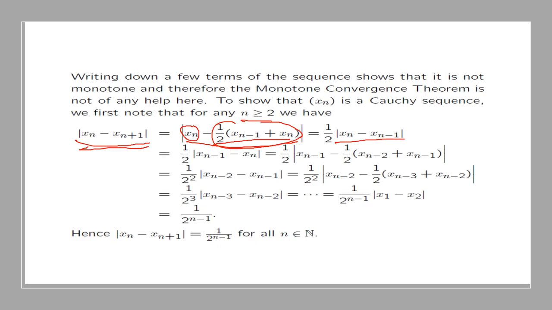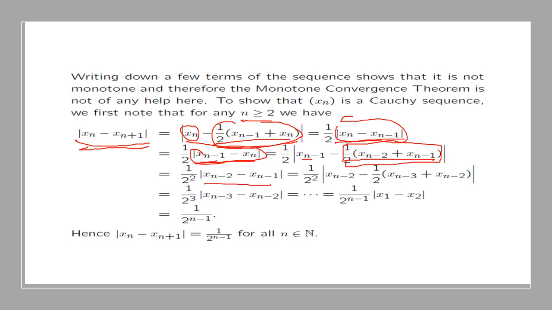Then you simply interchange x_{n-1} and x_n to get this. Because these two are the same, it doesn't matter in which order you write them, since we are looking at the magnitude. Now keep this x_{n-1} here, and this is just an expression for x_n from the formula given on the previous page. Again, simplify this and do the subtraction, and you see that it can be written as this.